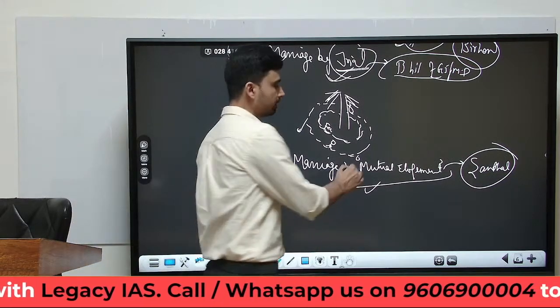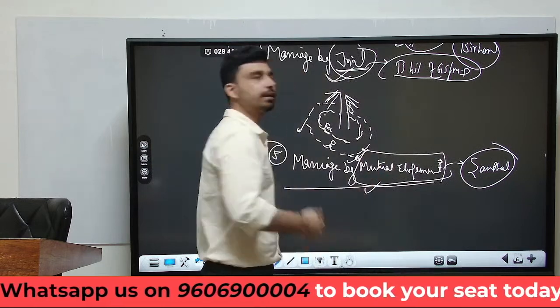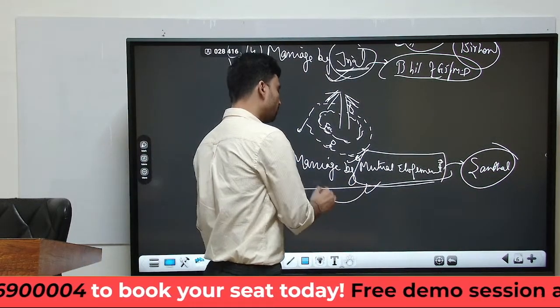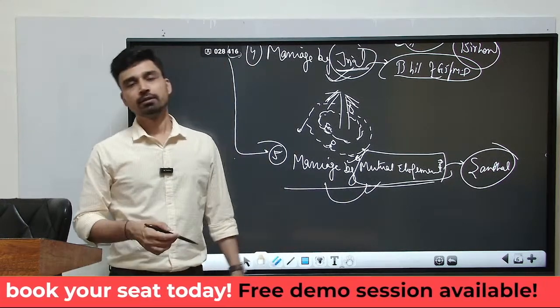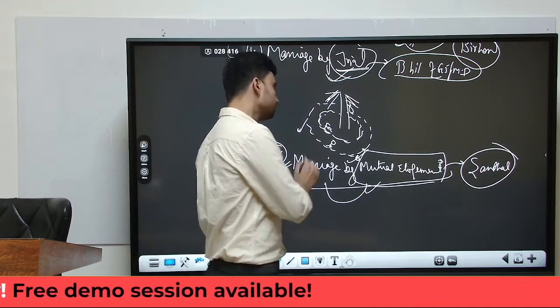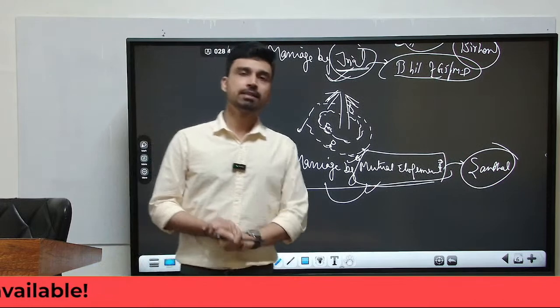In that case, they elope with each other mutually, they run away from their families, they marry somewhere in the temples or something like that, and then they come back, and since now they are married, society has to accept them, the family has to accept them. So this is another way of acquiring the mate. So these are the 5 major ways of acquiring mates in the simple societies.